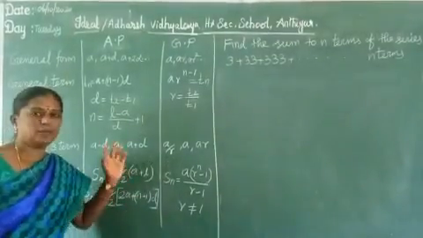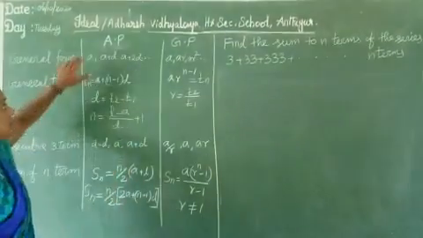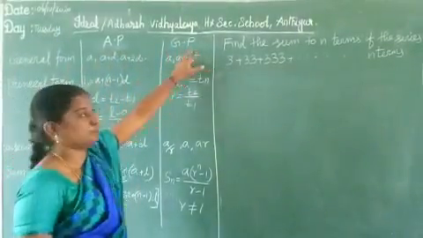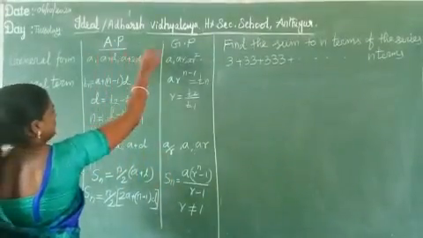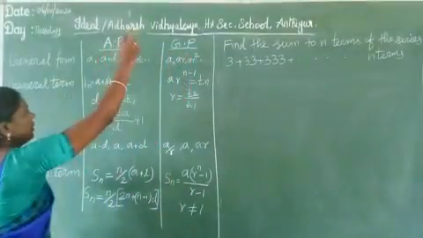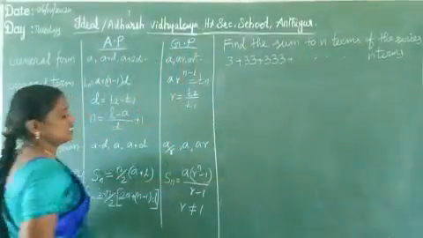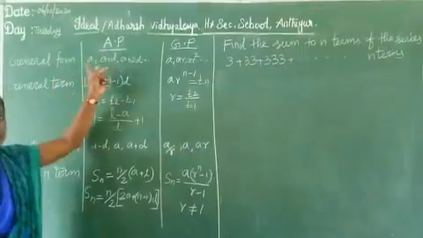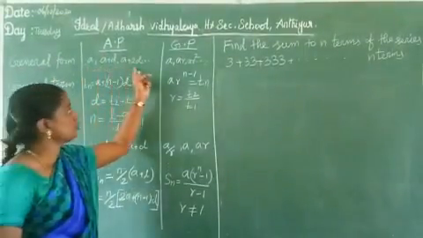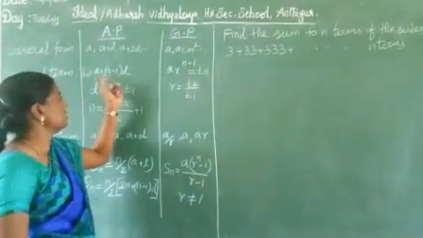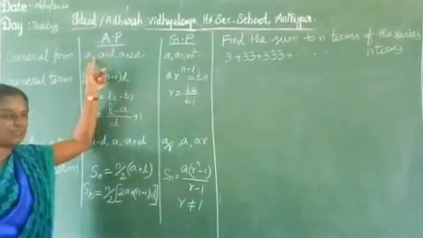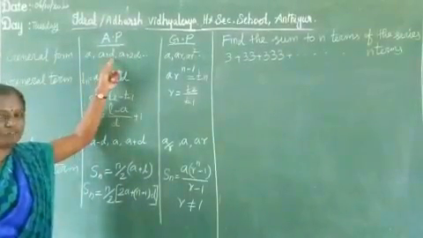Next we see AP and GP. AP means arithmetic progression, GP means geometric progression. Arithmetic sequence and arithmetic series are AP. Geometric sequence and geometric series are GP. So what is the general form of AP? A, A plus D, A plus 2D, etc., up to A plus n minus 1 into D. Here A is the first term, D is the common difference.